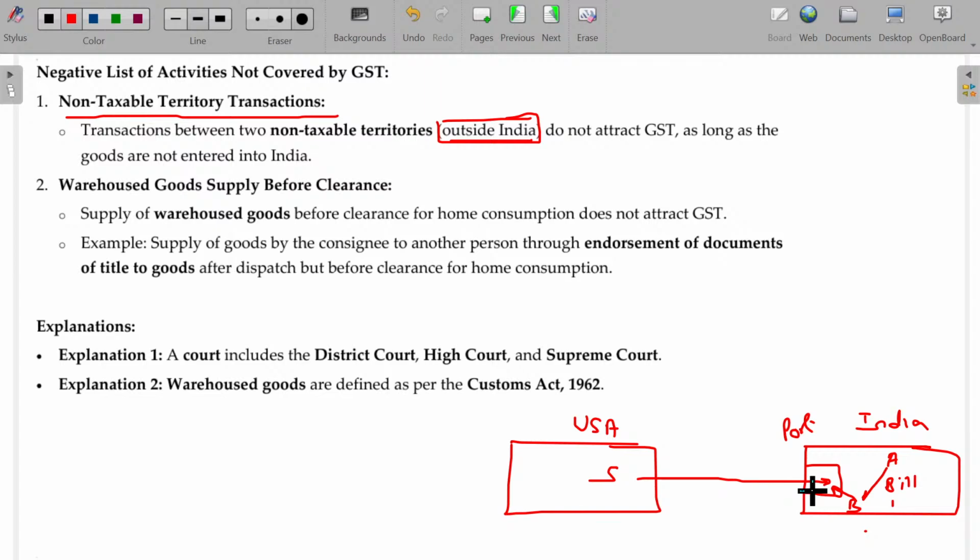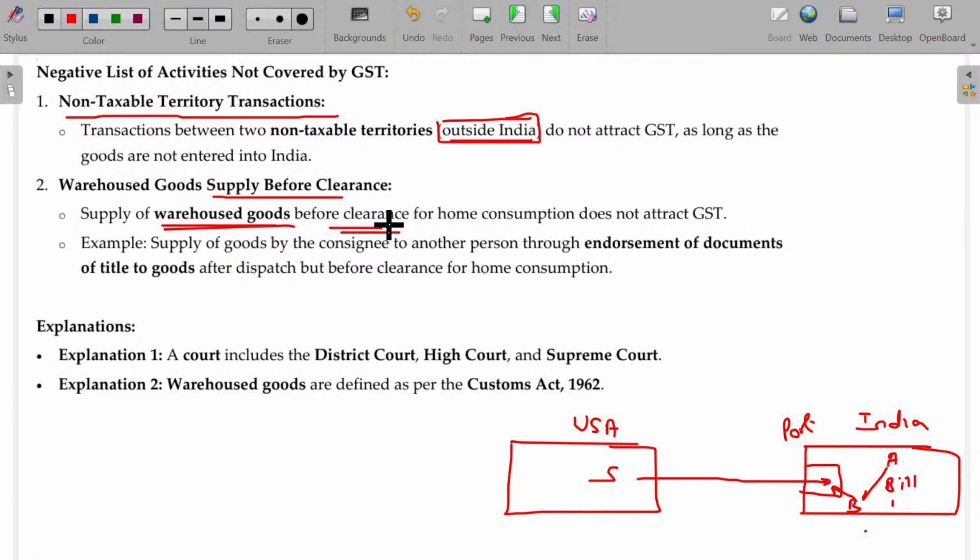It is foreign goods only. After the clearance only, it becomes Indian goods. Still, until then it is treated as foreign goods. Any supply that happens before it becomes Indian goods, GST will not be applicable. So, supply of warehoused goods before clearances.